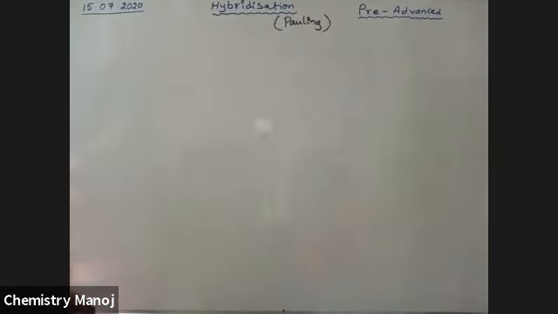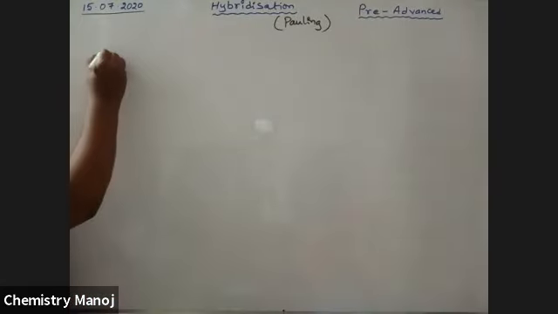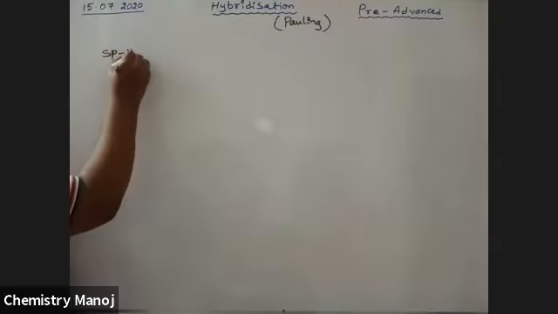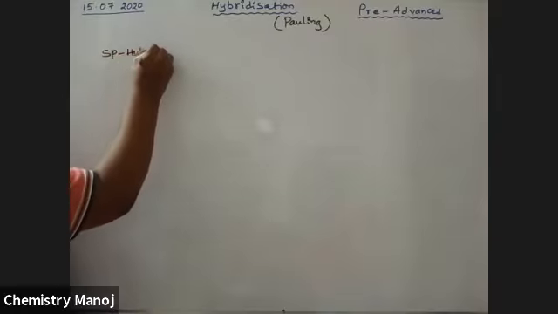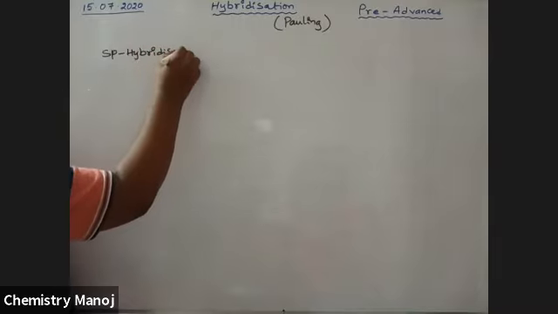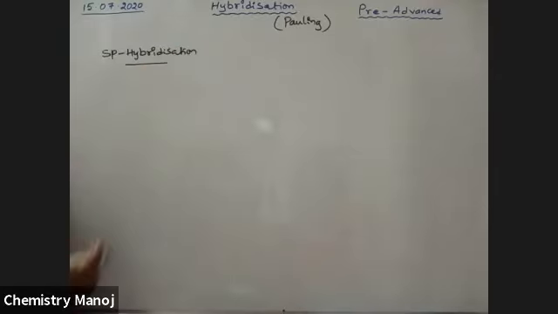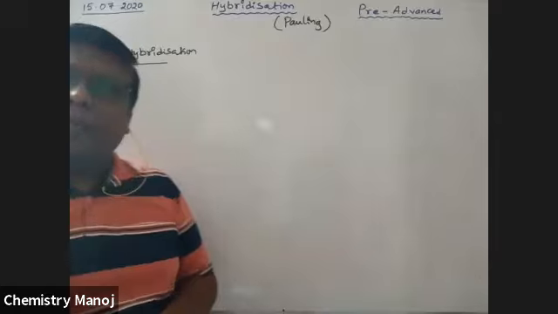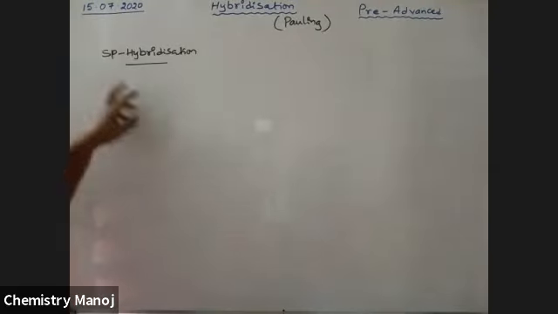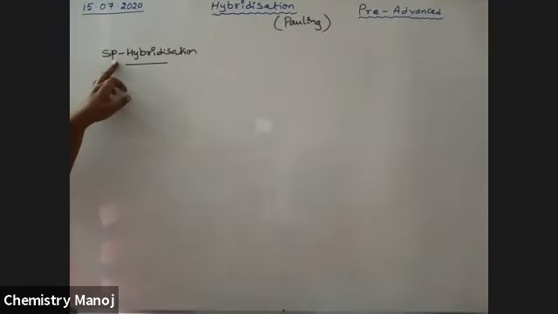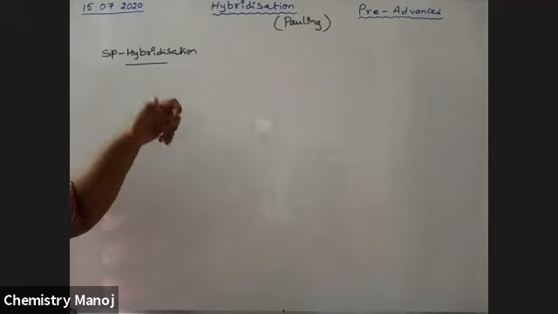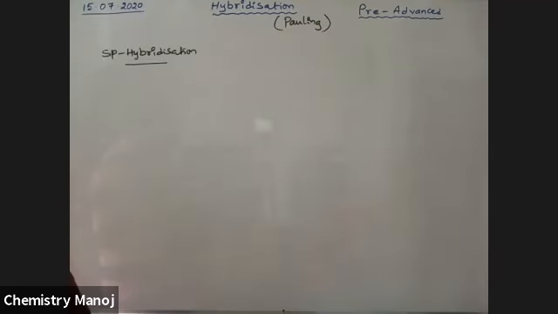Now, the first one is sp hybridization. What is sp hybridization? sp means one s orbital and one p orbital of the central atom are involved in mixing and produce two new orbitals.